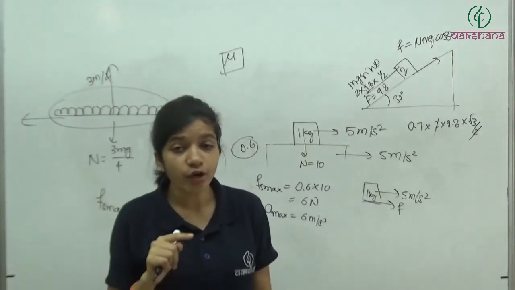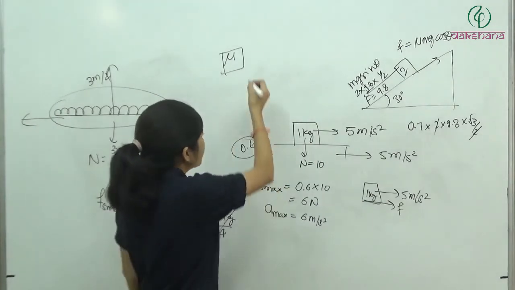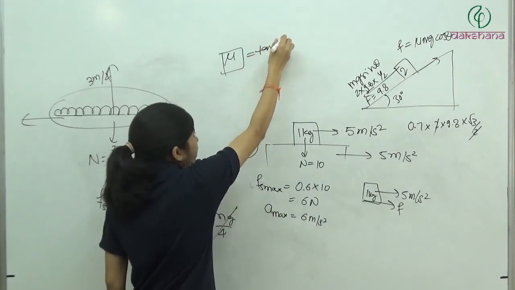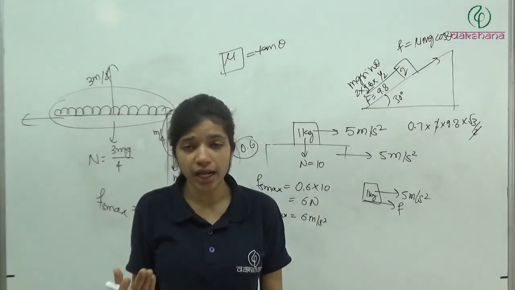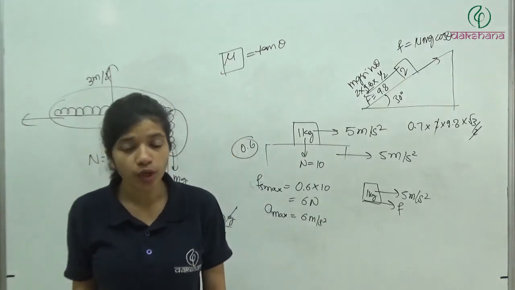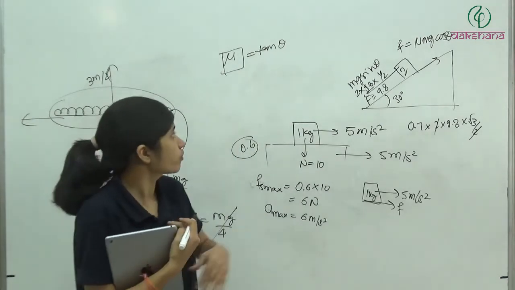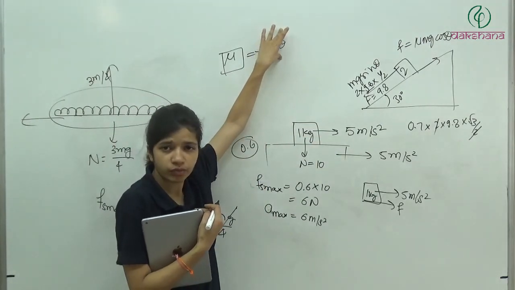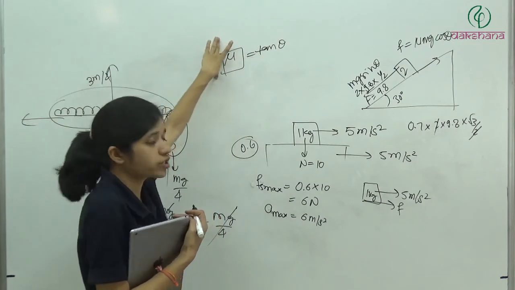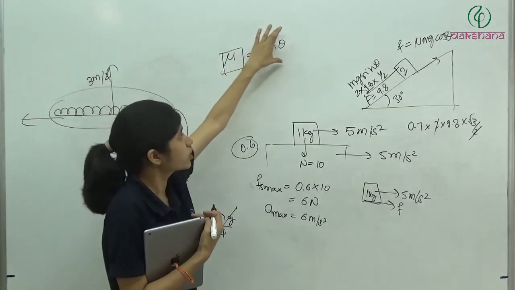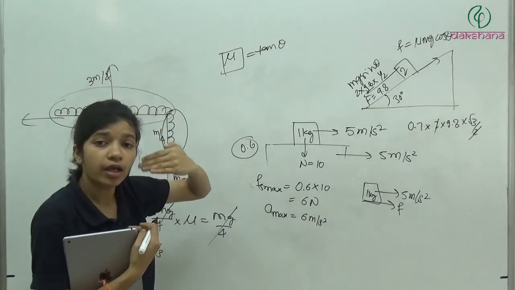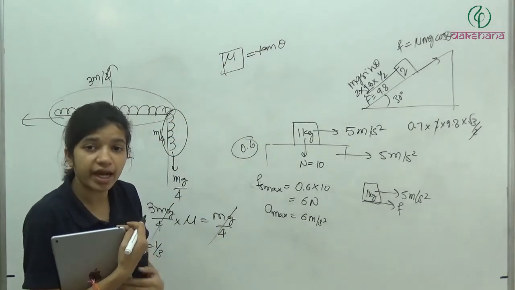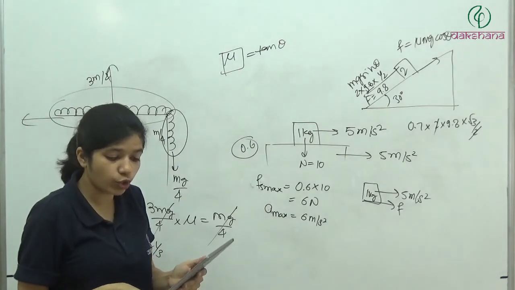Did we change the value of mu? If mu is equal to tan theta, it is going to slide. Now in the first case, tan theta is tan 30 degrees, which is equal to mu. In the next case, we are not changing mu. So what will happen there? It is going to remain the same. The angle at which the block is going to slide is going to remain the same.